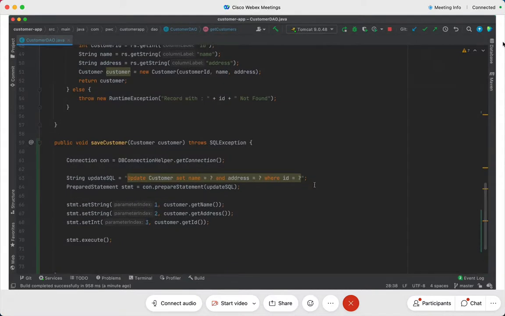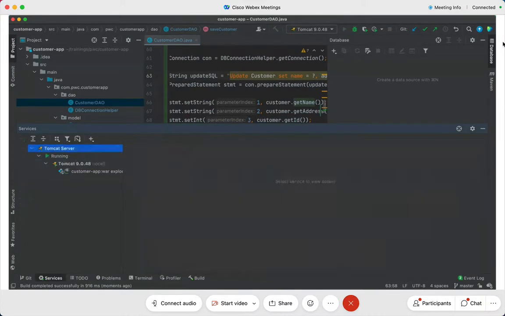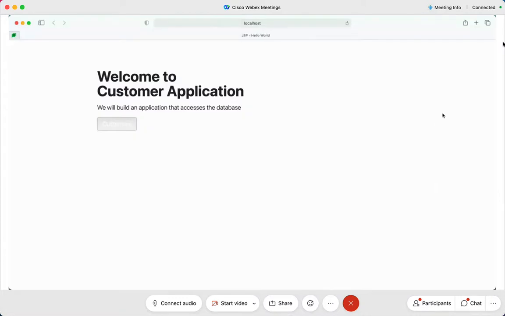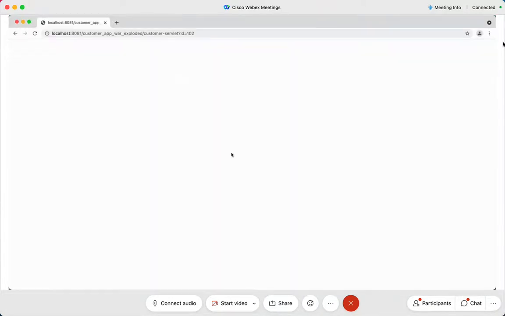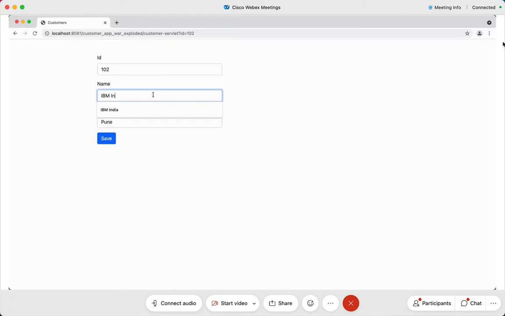In save customer, set string customer address, in the update customer statement, set name is equal to question mark, and address is equal to, it's not and. Is the update statement correct, friends? Is the update statement correct? Okay, so I say IBM India.